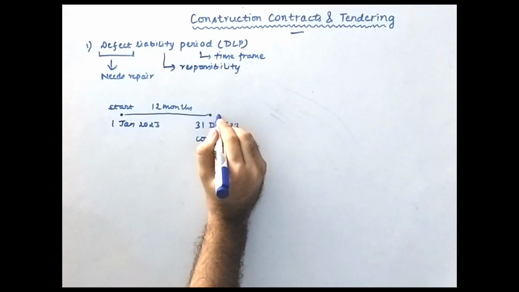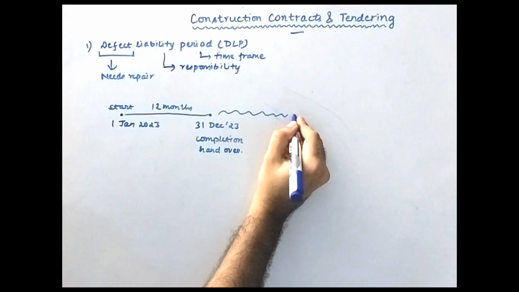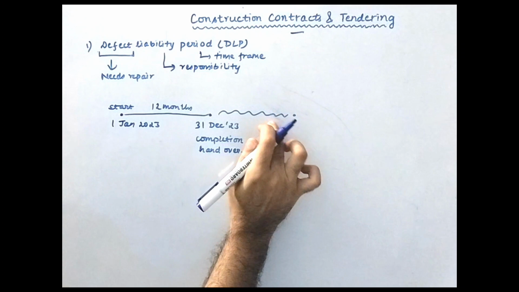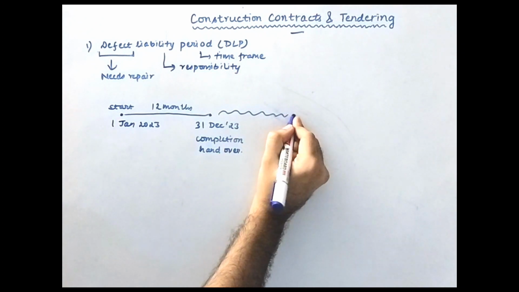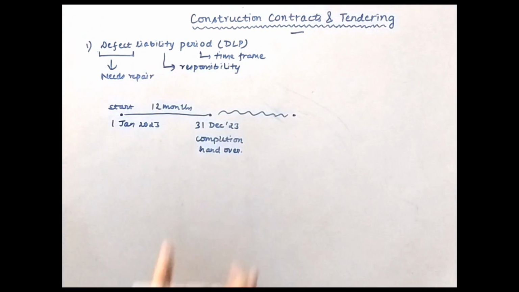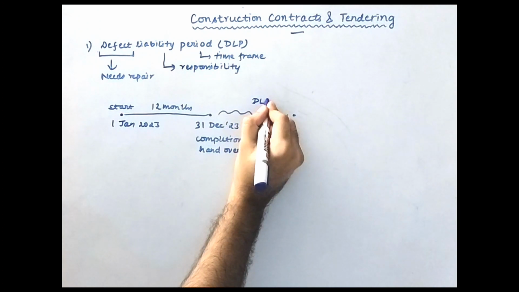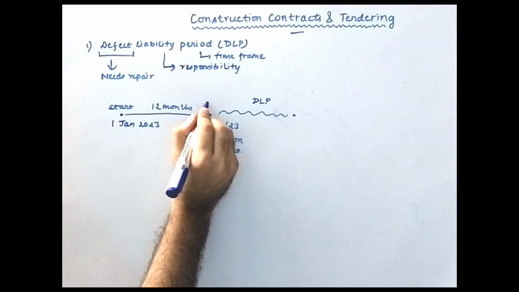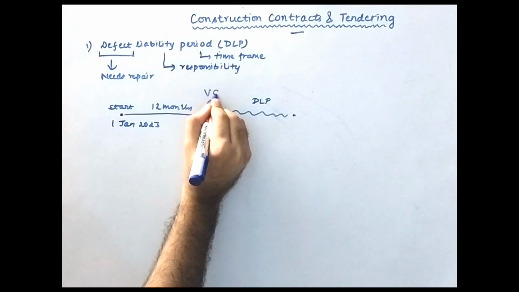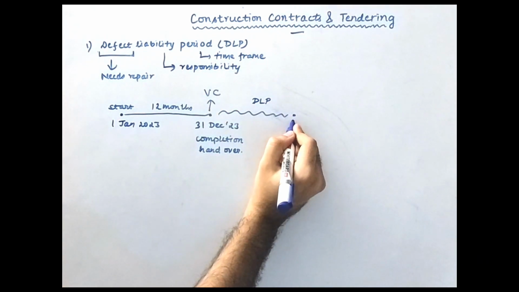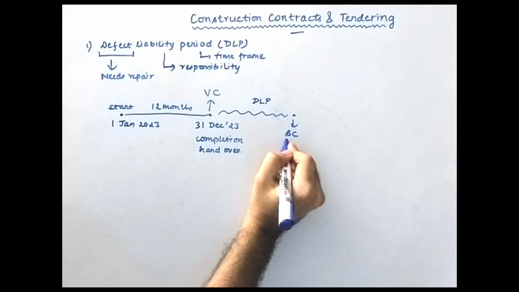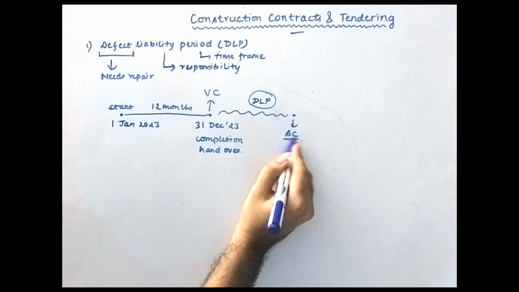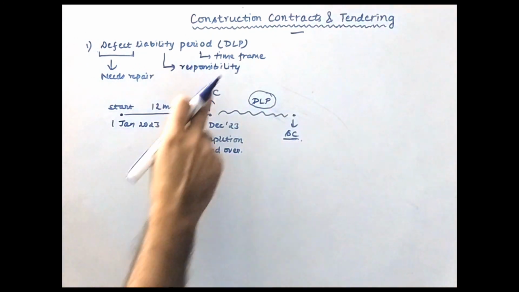After this point, your DLP period will start and run till a certain point. These points can be many, but ultimately there will be a final point after which you won't have any responsibility. This period is called the DLP period, and it starts after the completion of the project. This completion of the project is called virtual completion, and the completion after the DLP is called successful completion. That means after you complete the period of defect liability, your project will be successfully completed.